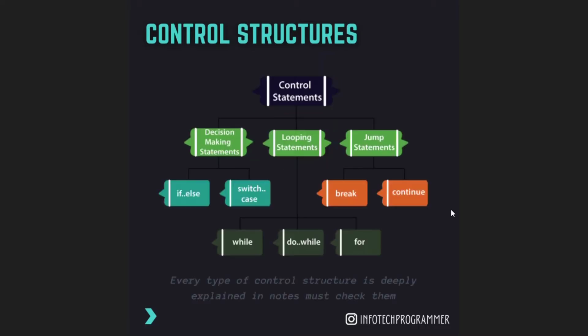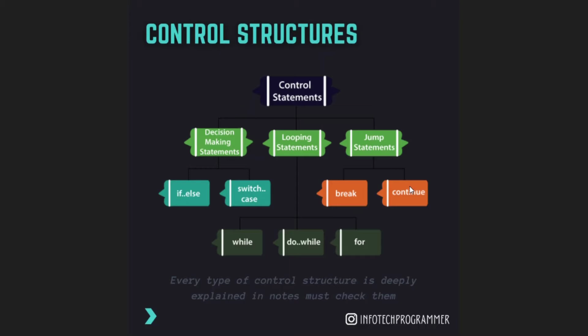So we have different types of control structures or control statements: decision making statements, looping statements, and jump statements. In decision making statements we have if, else, else if ladder, etc. And other than that we have switch case. Then in looping statements we have while, do while, and for loop. And lastly, jump statements are the break statement and continue statement. So now we will see different types of control structures in this video.